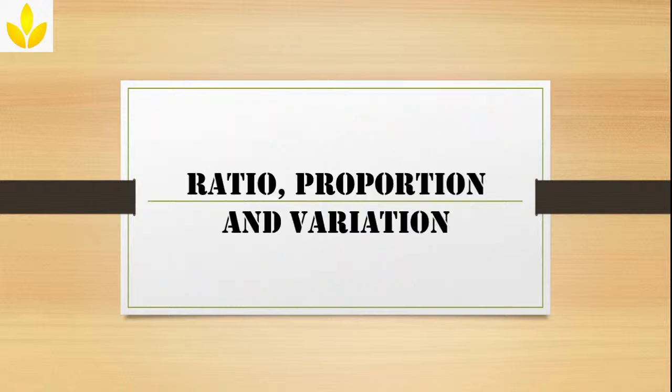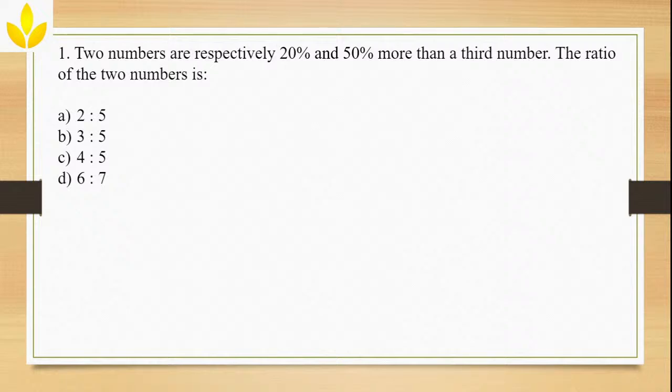Let us try to solve the first problem. Two numbers are respectively 20% and 50% more than a third number. The ratio of the two numbers is? So what they are saying: there are two numbers, one is 20% more than a third number and another one is 50% more than a third number. What you have to find is the ratio of those two numbers.